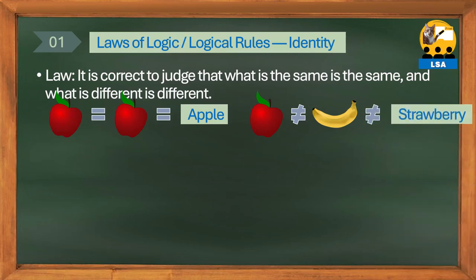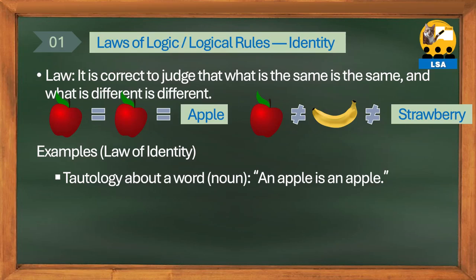If you meet someone who insists black is white or blue is red, you can point out that they are wrong because they are violating the law of identity. The simplest propositions applying the law of identity are tautologies of language or explanations of specific concepts. A tautology is thinking, an apple is an apple, which is correct thinking.